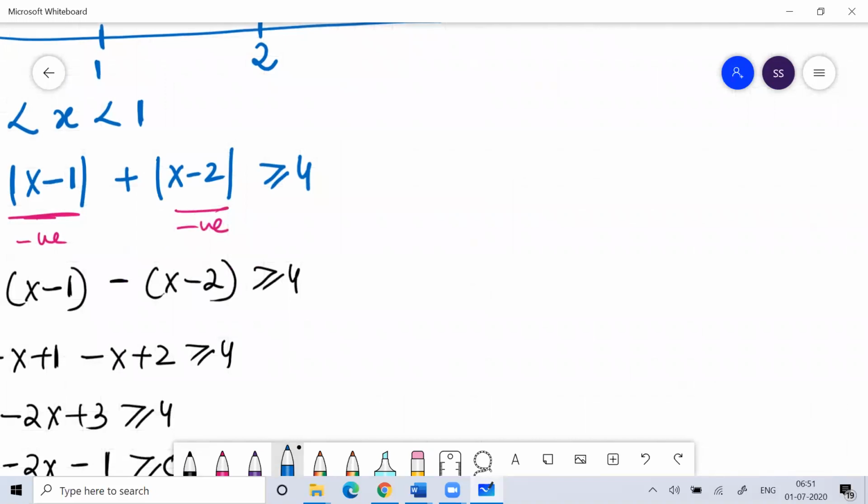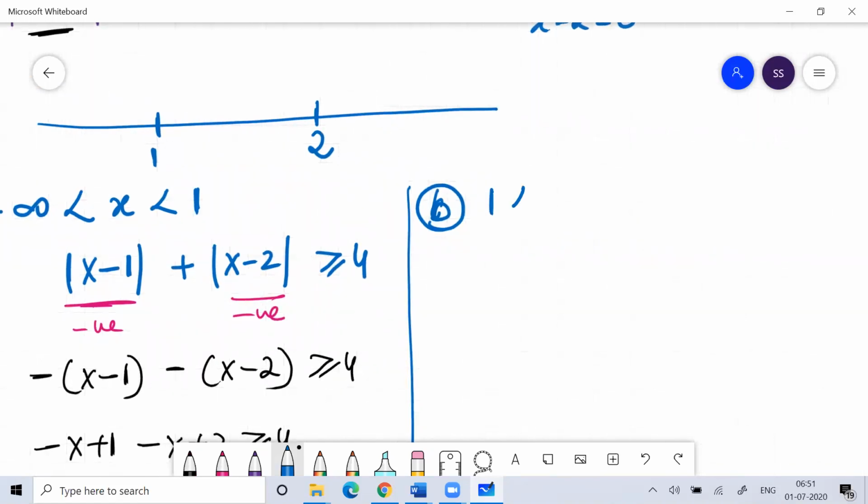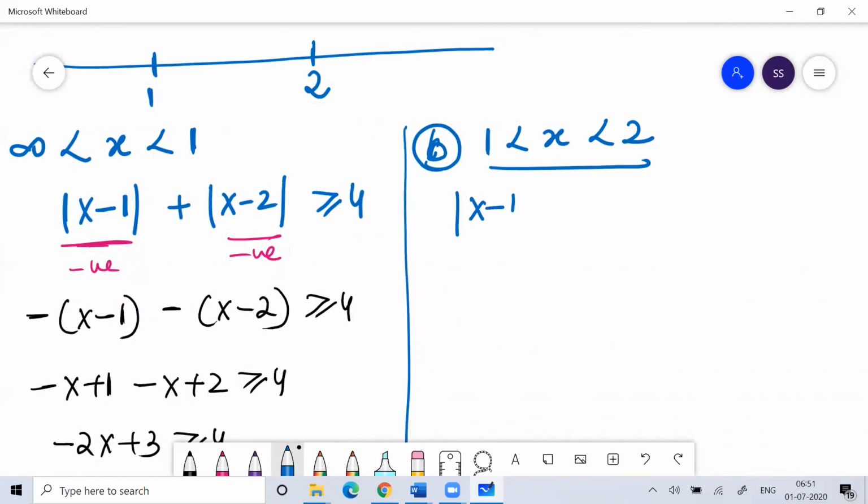Now I'll think of condition 2. Condition 2 is when the x value is between 1 and 2. You can see the equation modulus of x minus 1 plus modulus of x minus 2 is greater than or equal to 4. If you put an x value between 1 and 2, suppose 1.5, then this will be positive and this will be negative.